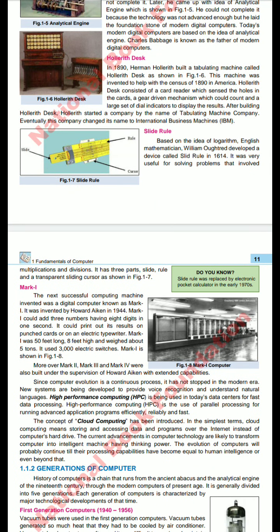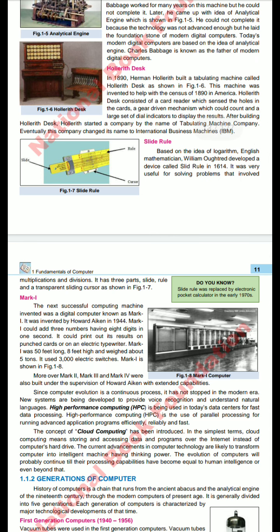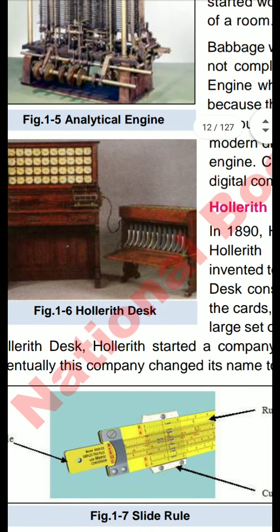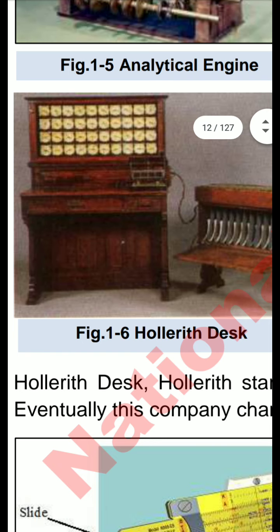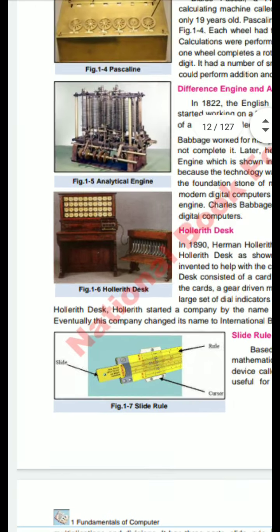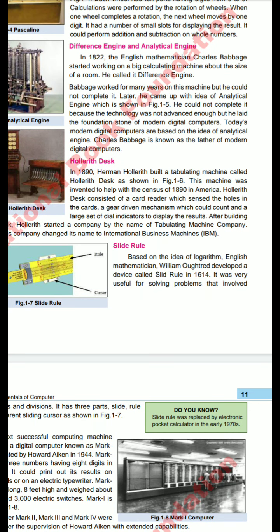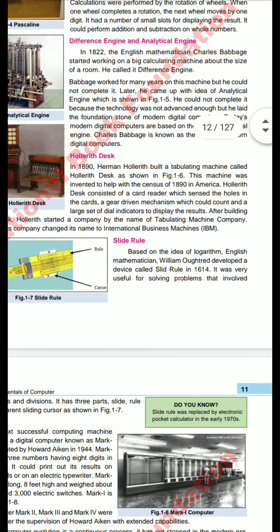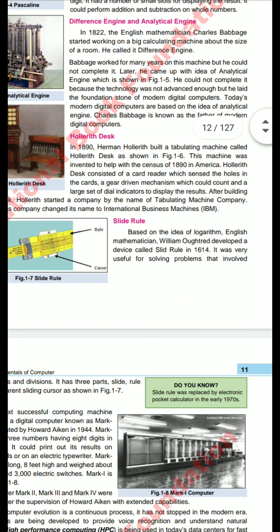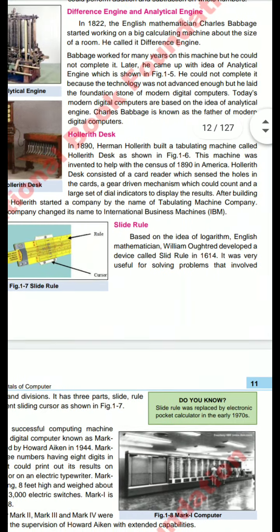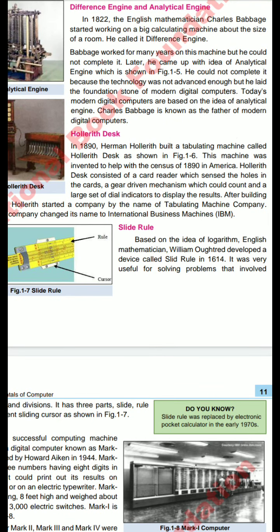In 1890, Herman Hollerith built a tabulating machine called the Hollerith desk. As shown in figure 1.6, this is the basic figure of the Hollerith desk. This is also used for calculation, but there are some modifications in it. The machine was invented to help with the census in 1890 in America. Basically, it was used for large numbers of calculations.